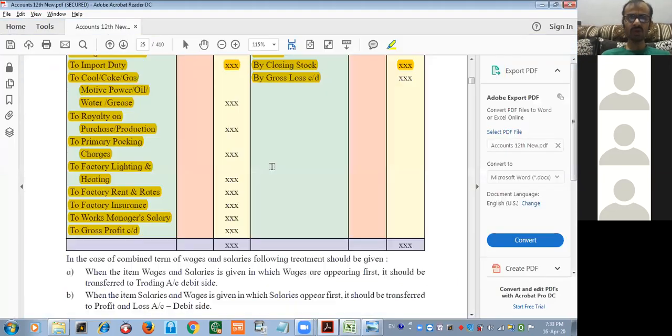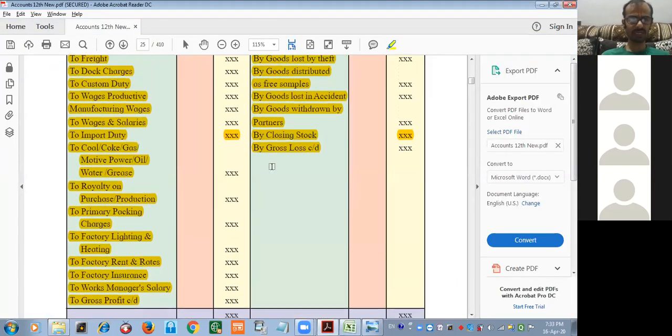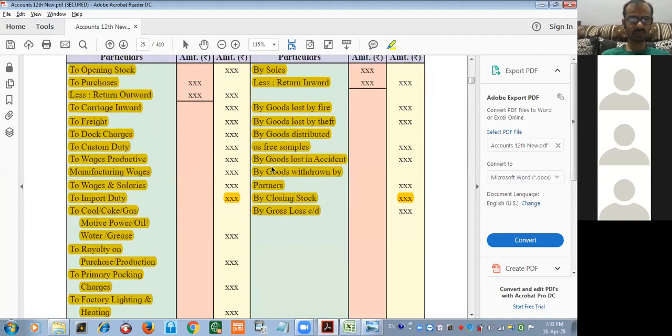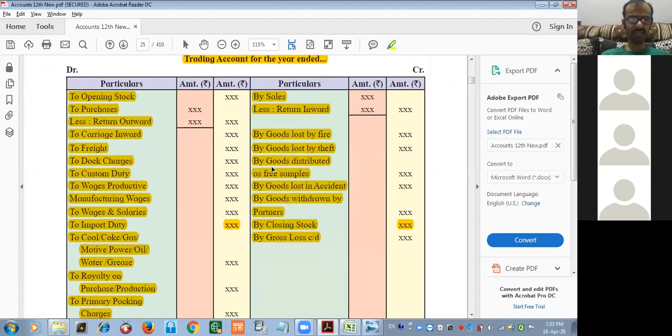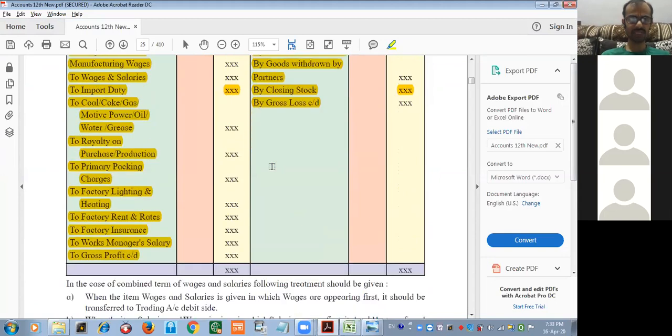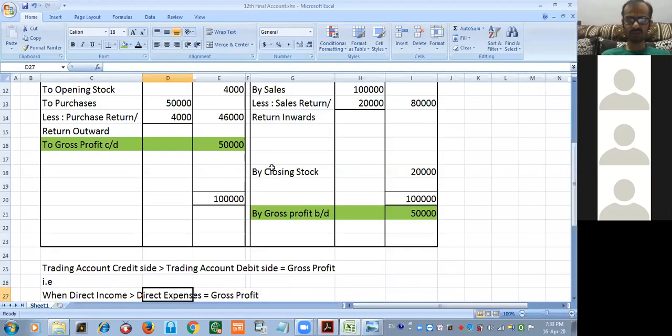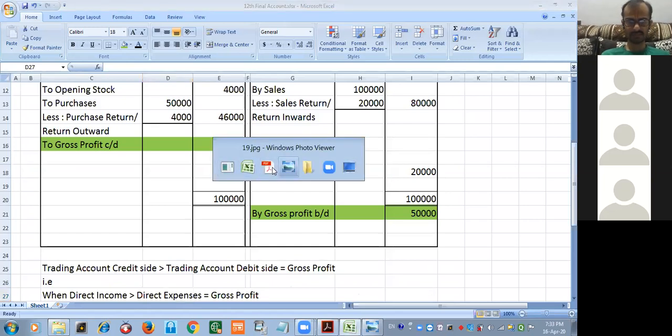We have seen so many new words over here: import duty, custom duty, dock charges, freight, carriage inward, royalty. So one by one we have to see their meaning in detail. So we are going to see that.